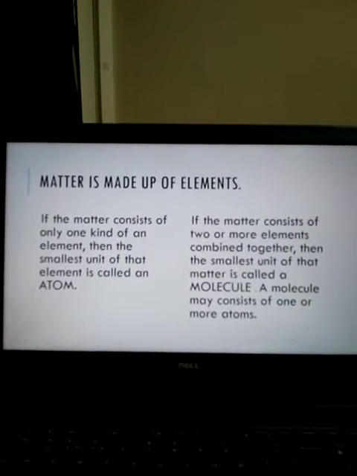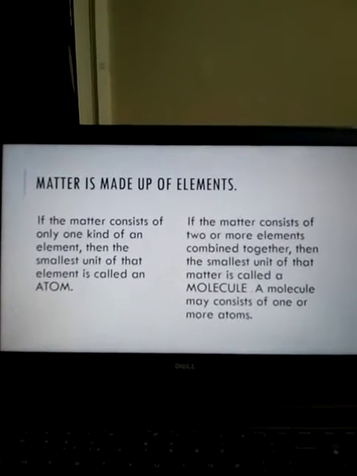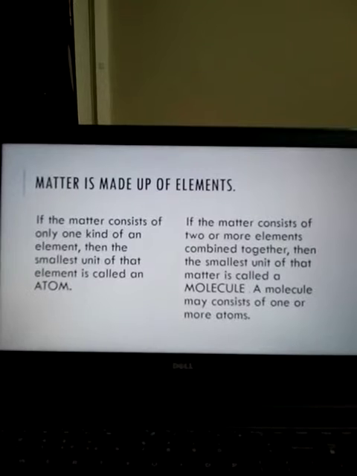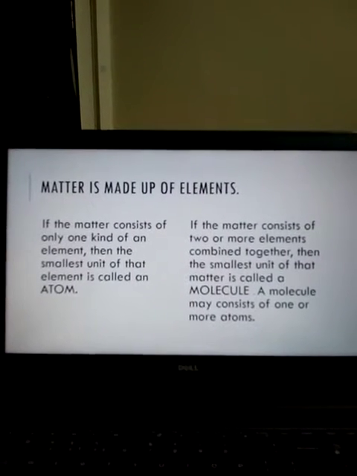NaCl means common salt. It has two elements, one of sodium and one of chlorine. Water's chemical formula is H2O. It has two elements, hydrogen and oxygen.